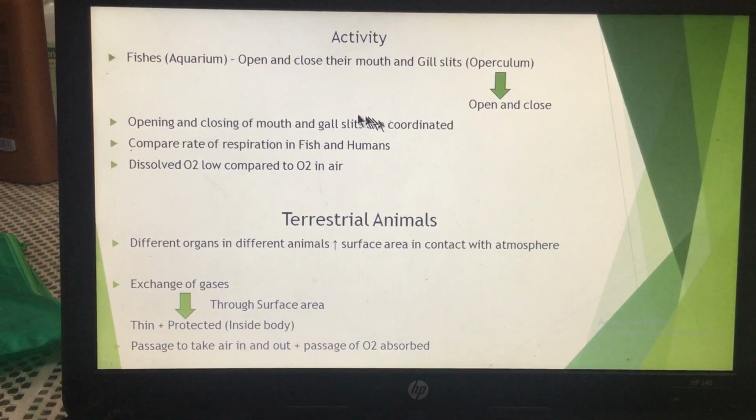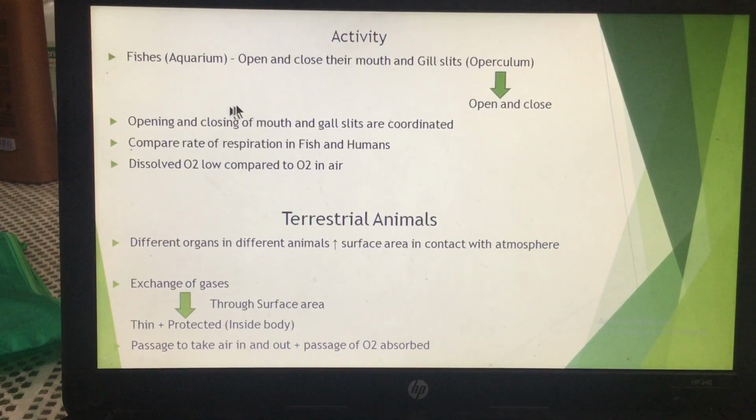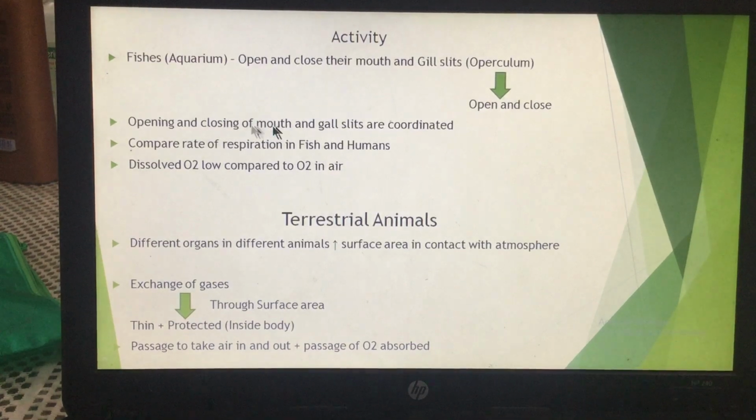Why? Because when the fishes open their mouth, the water goes inside. When the water goes inside, there are gills, and these gills take up the oxygen from the water, and that water comes out through the gill slits. So water comes out from the gill slits, whereas water enters the fishes through the mouth.